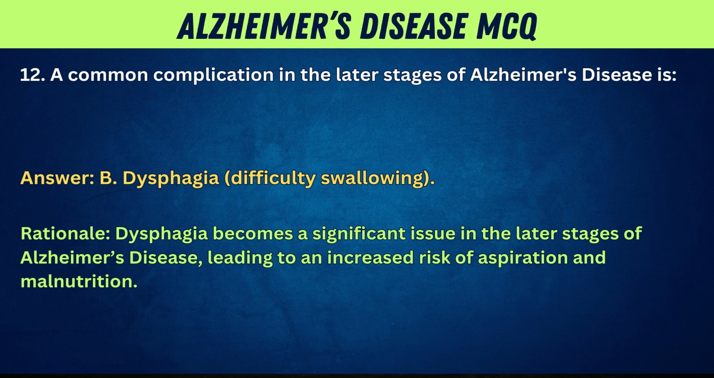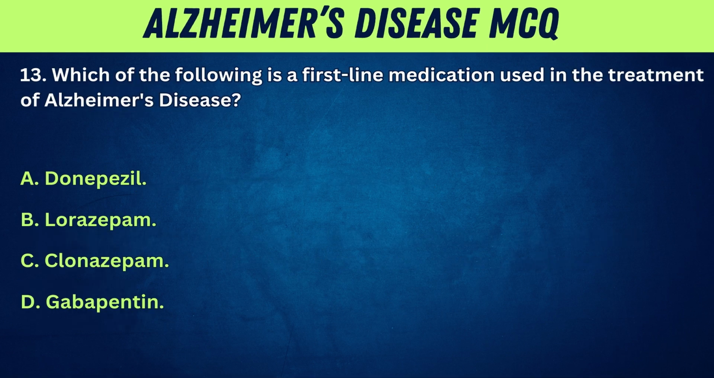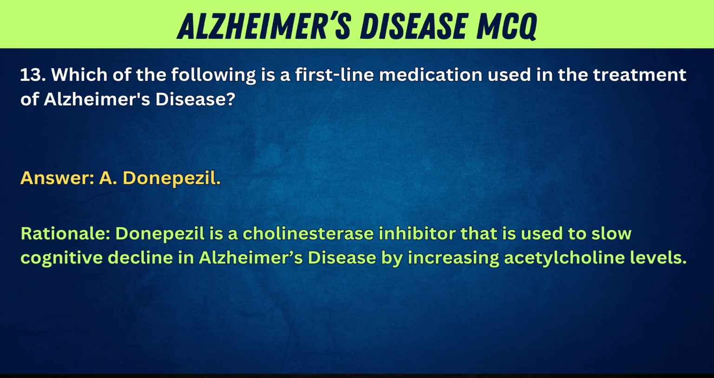and malnutrition. 13. Which of the following is a first-line medication used in the treatment of Alzheimer's disease? A. Donepezil. B. Lorazepam. C. Clonazepam. D. Gabapentin. Answer: A. Donepezil. Rationale: donepezil is a cholinesterase inhibitor that is used to slow cognitive decline in Alzheimer's disease by increasing acetylcholine